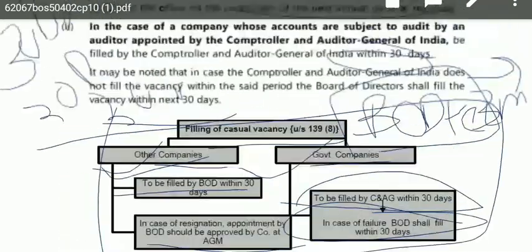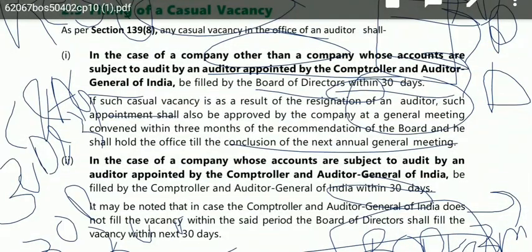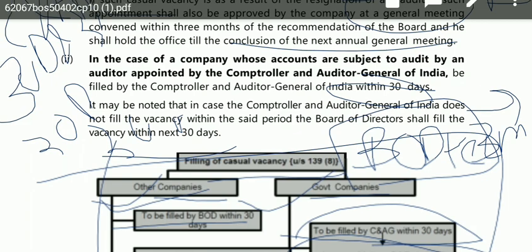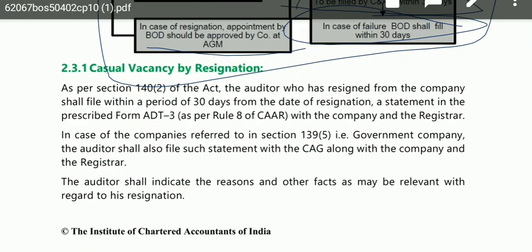Now again, here we are talking about the filling of casual vacancy. That means we are talking about the duties of the BOD or the C&AG. Now in this topic, we are going to discuss the responsibilities of an auditor. So if it is a casual vacancy by resignation, that means the auditor has resigned willfully, and he has made the casual vacancy willfully. So therefore he has some responsibilities which he should fulfill.